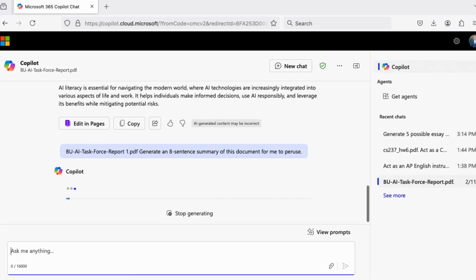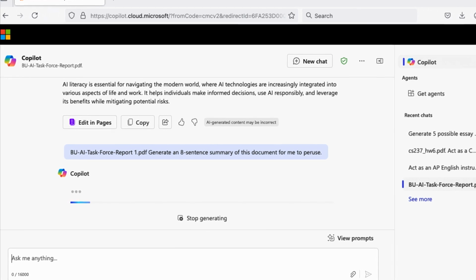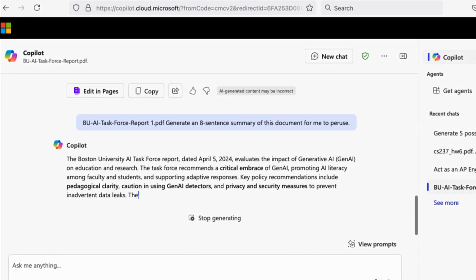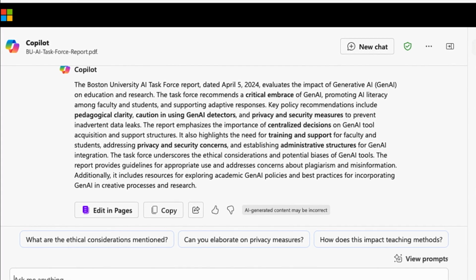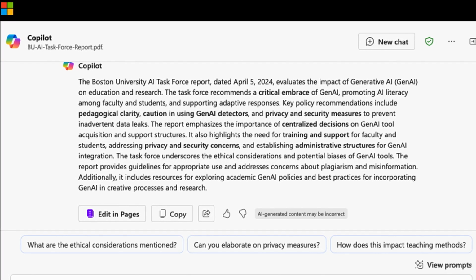These large language models like ChatGPT and Copilot can understand PDF. And what I'm going to ask it to do is, maybe I don't have time to read the entire 30-page document right now, but maybe I do have time for it to generate an 8-sentence summary of this document. Okay, so this doesn't take more than a few seconds. And it's got 8 sentences there, and I'm going to look through that with you to think if that's actually